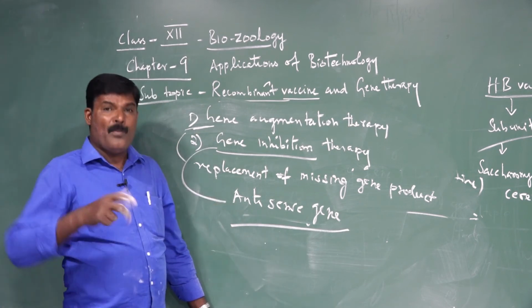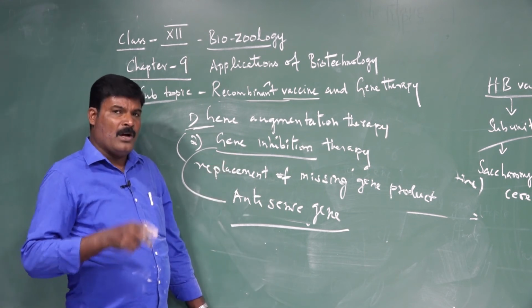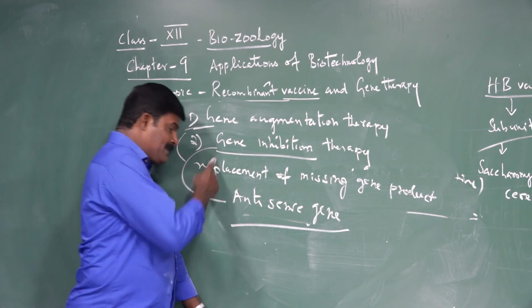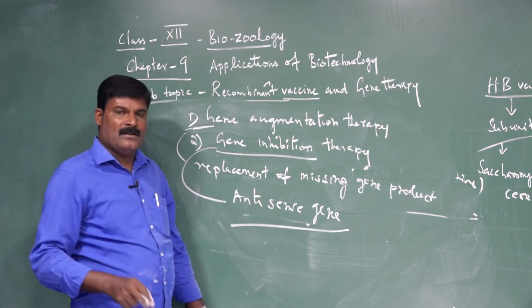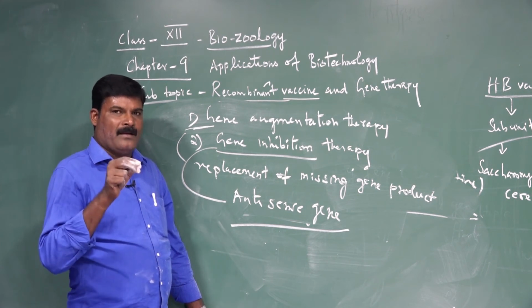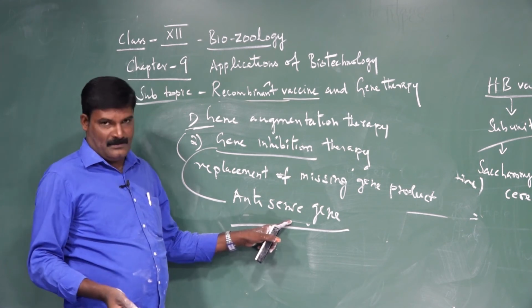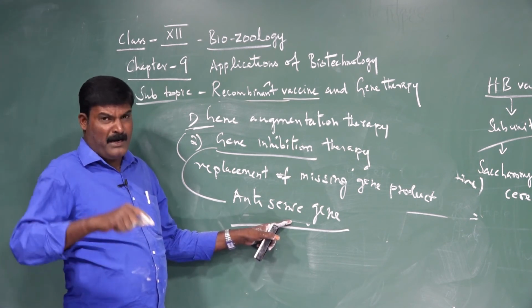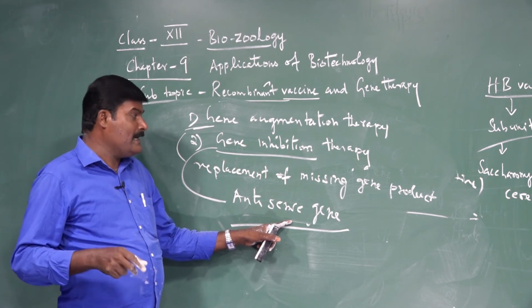Antisense means what? Opposite. The second therapy involves insertion of the antisense gene, which prevents, reduces or suppresses the expression of the dominant gene, so that the dominant gene is not expressed. So antisense genes are used.